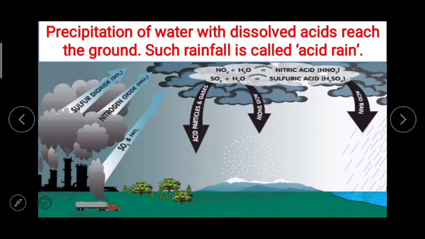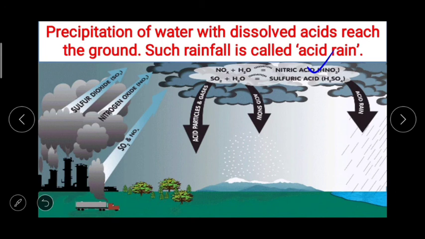Because of air pollution in industrial areas, various gases get mixed in the air. जो फैक्ट्रीज से, इंडस्ट्रीज से रिलीज होते हैं गैसेस, वो एयर में जाके मिक्सअप होते हैं, and different acids are created when the water vapor in the air reacts chemically with these gases, such as nitric acid or sulfuric acid. So precipitation of water with dissolved acids reach the ground, and such rainfall is called acid rain.